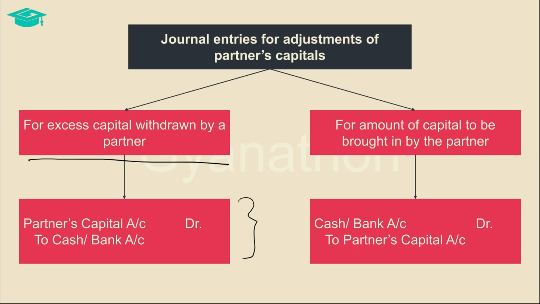If a partner's existing capital balance is in deficit of the new capital balance requirement, then such deficit is made good by bringing in additional capital. For this, cash is received by the firm from the partner by debiting the cash account, and such partner's capital account is credited with such deficit amount. The net effect of this entry is that the capital account gets a credit, thereby increasing its balance, and cash comes into the firm from the partner.